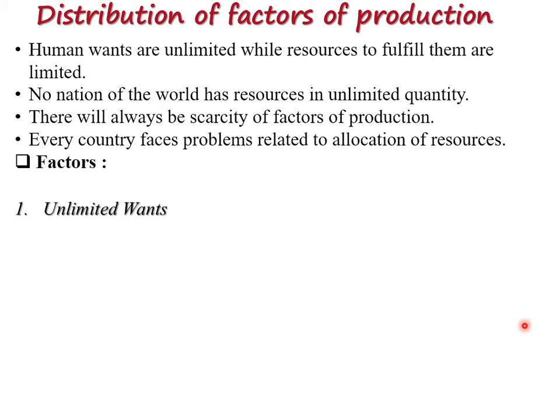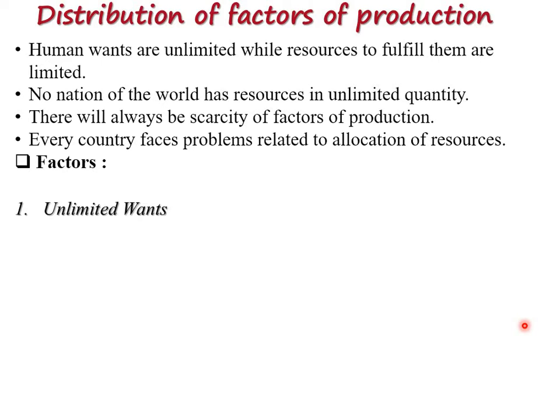The first one, unlimited wants. I will discuss this in detail. Human wants are countless, and also unlimited. There is no limit to wants. If you eat something, at the end of the meal a need for dessert arises, then after that another need arises.